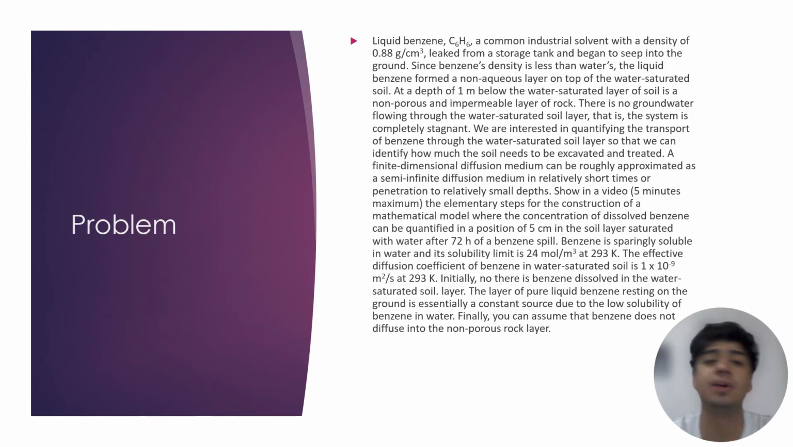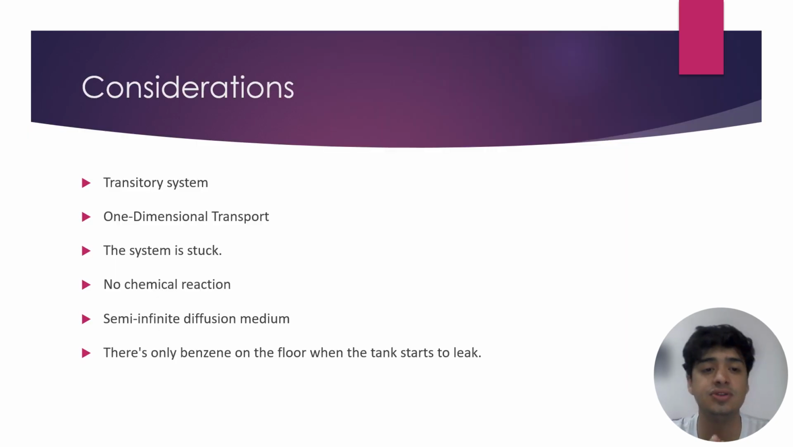Today, the problem we will talk about is liquid benzene dropping in the ground, and we will need to calculate the concentration of benzene 5 centimeters deep in the ground after 72 hours. For this problem, we will need to use some considerations. These considerations will be the next ones: the transitory system, one-dimensional transport, the system is stuck, no chemical reaction, the system is an infinite diffusion medium, and there's only benzene on the floor when the tank starts to leak.